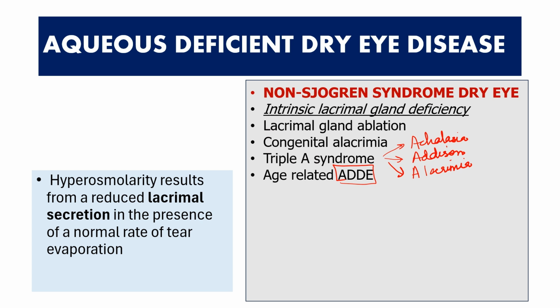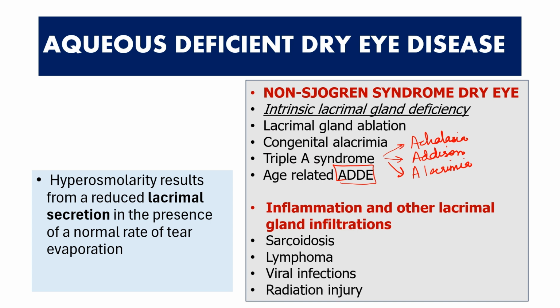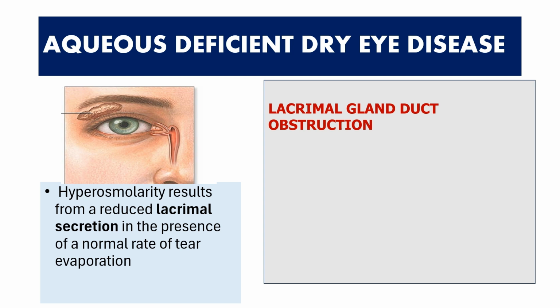Now, with age, just like the meibomian glands undergo atrophy, the lacrimal gland secretion also might get reduced. Apart from that, various other inflammation and lacrimal gland infiltrations can occur, like sarcoidosis, lymphoma, viral infections, and even radiation injuries can lead to atrophy of the lacrimal gland, leading to this aqueous deficient dry eye disease. Apart from that, the duct of the lacrimal gland can actually get obstructed.